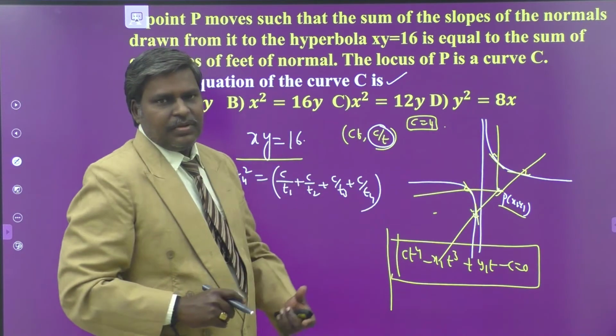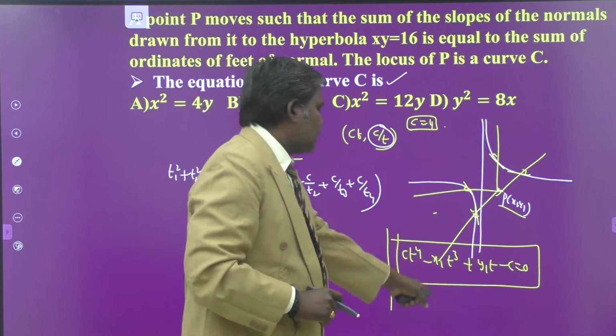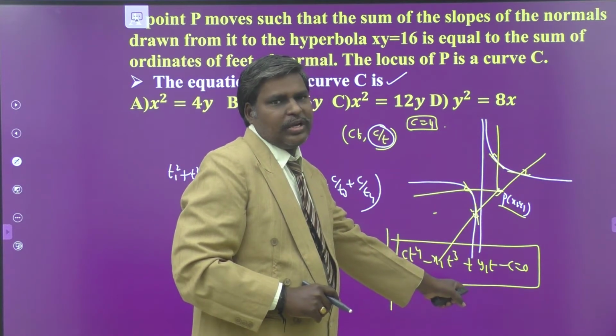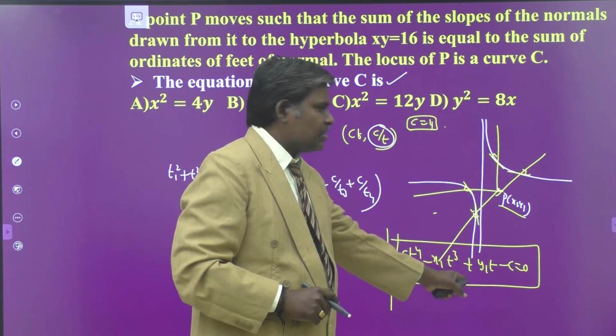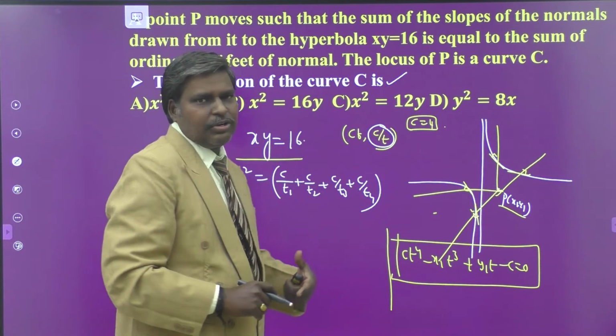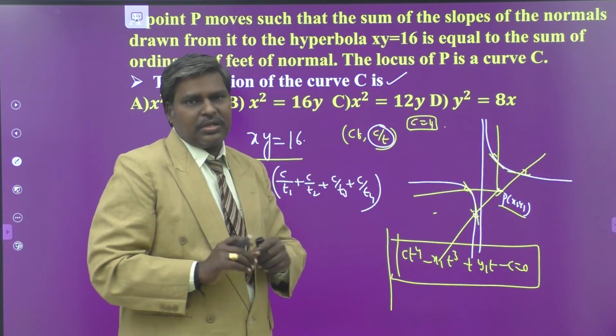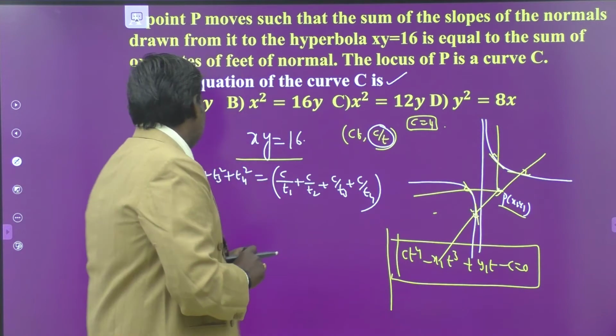This is the condition. From this condition, by using the sum of the roots, the product of the roots taken 2 at a time, 3 at a time, and the product of the roots from this equation, you have to eliminate t1, t2, t3, t4, and we get the required locus. That is the logic behind the problem.